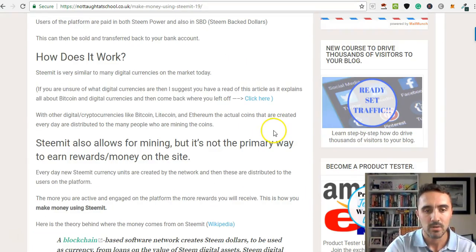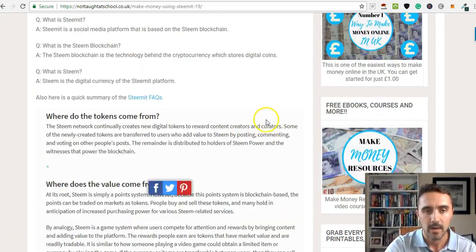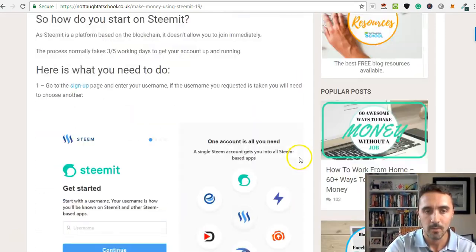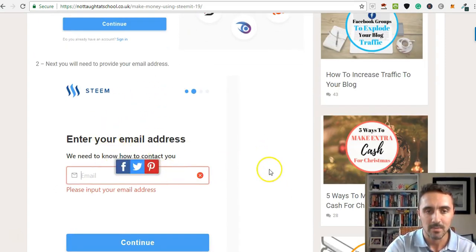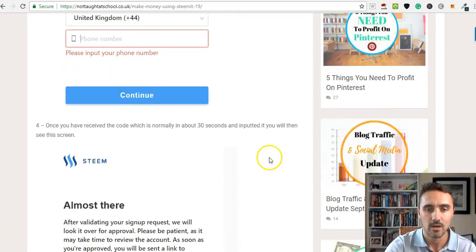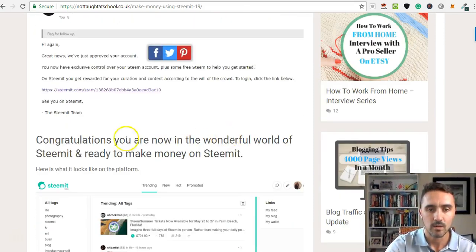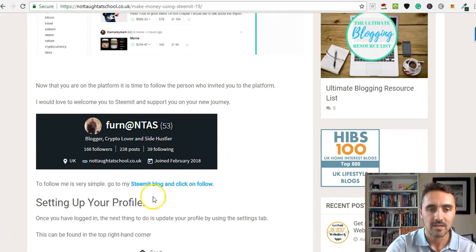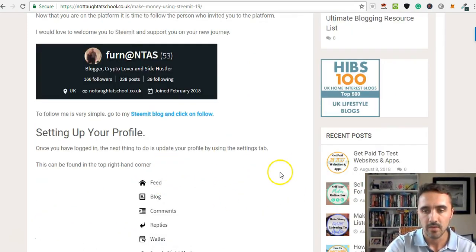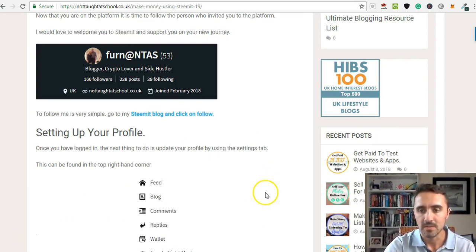It gives you some background about it, how it works, how the payouts work, where the token's from, what you need to do, and it goes through the whole process. It's step by step. It's got images on here, getting your account set up, how once your account's been set up you then go ahead and start uploading your images and your followers, and loads of other cool stuff are on here. It goes through your profile and lots more, but today I'm just going to give you a basic overview of Steemit and how it works.